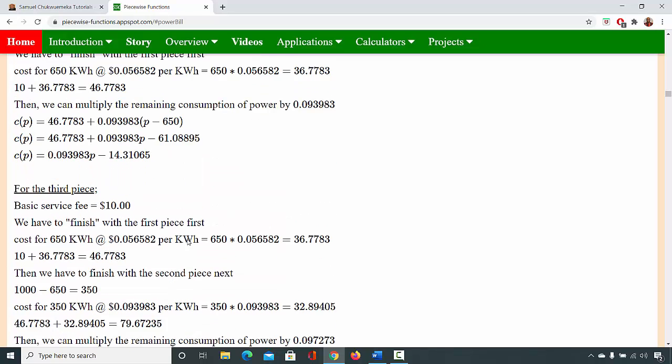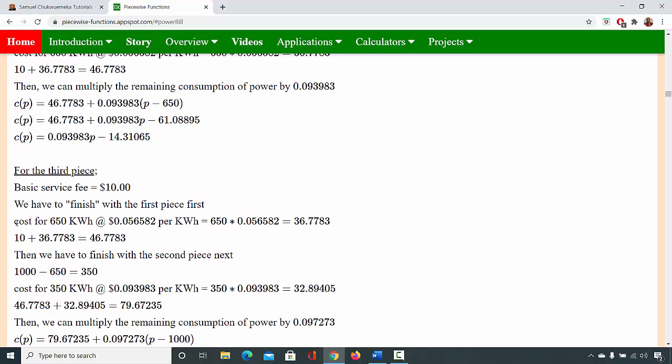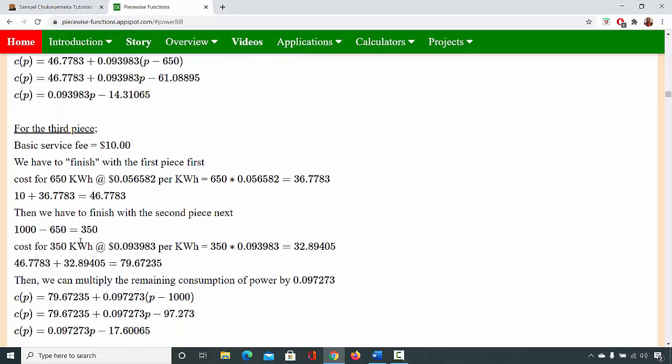For the third piece, we have the basic service. Then we have the maximum amount that we can spend for the first piece. Then we also have to do the maximum amount we can spend for the second piece. Of course, the next 350 times that amount, the rate for the second piece. Then the remaining, we call it P, okay, minus 1,000, because that will be charged at the third piece.